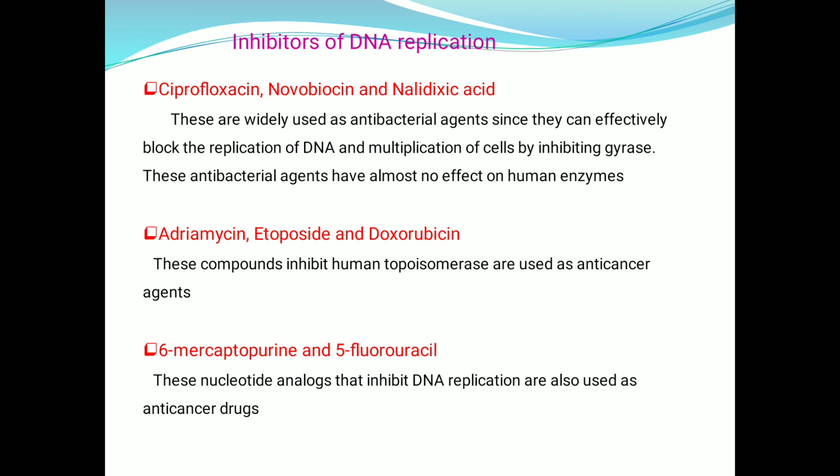So whatever the inhibitors are, those may be used as antibiotics or anti-cancer drugs to prevent the DNA replication, so that there is no multiplication of the cells, and it can prevent either bacterial infections or the multiplication of cancerous cells or formation of tumors. So these are about the inhibitors of the DNA replication.